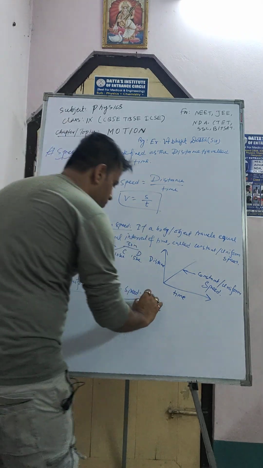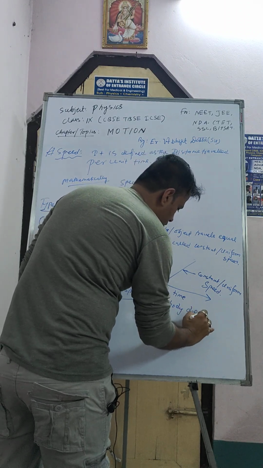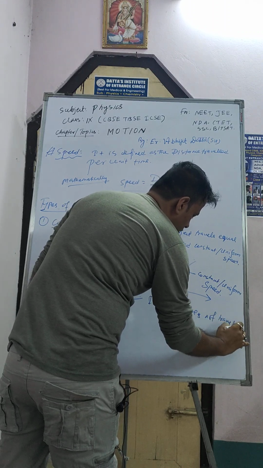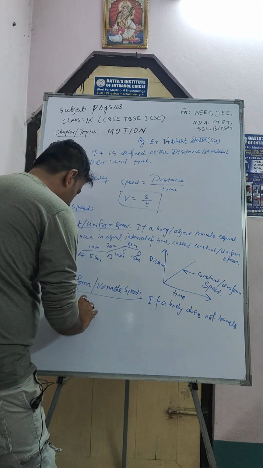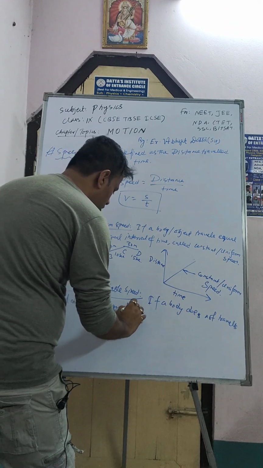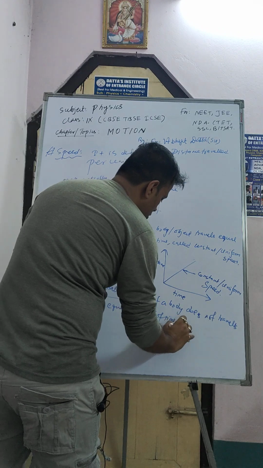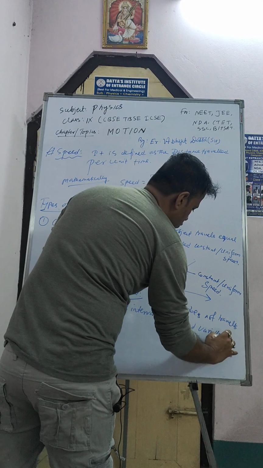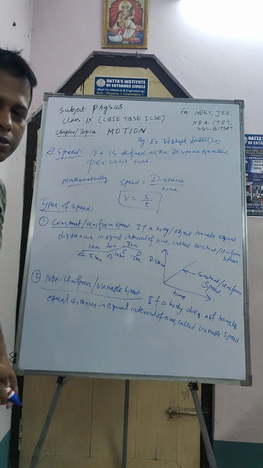If a body does not travel equal distances in equal interval of time, it is called variable speed or non-uniform speed.